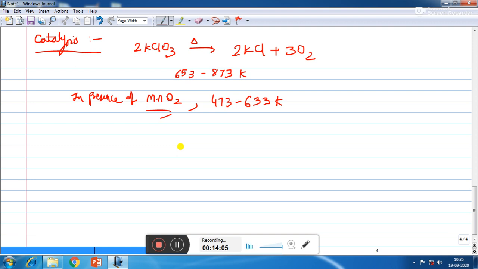The first catalyst was studied by Berzelius in 1835, and he suggested the term catalyst for such substances.